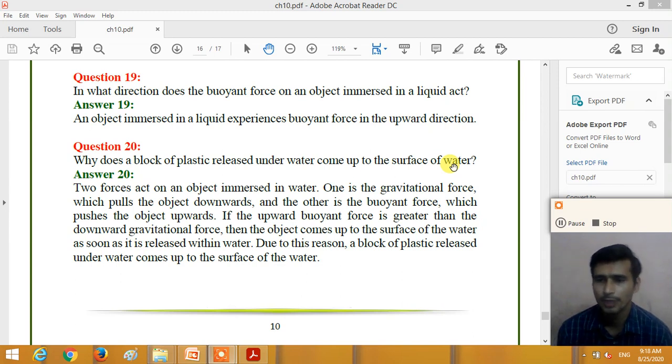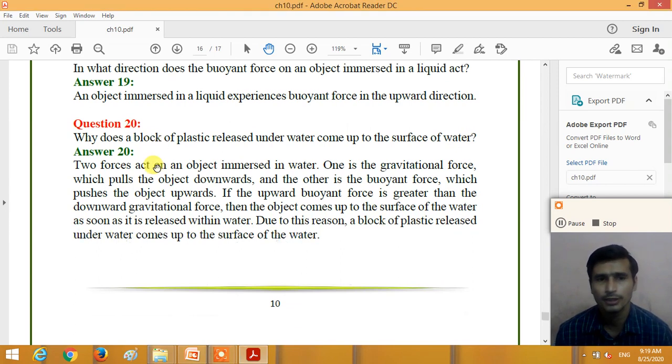But because the density of the water is more than the density of the plastic block, the buoyant force in the upward direction is more than the gravitational force, and due to this the plastic block moves upward and comes to the surface of the water. So dear students, understand the answers of questions number 19 and 20.